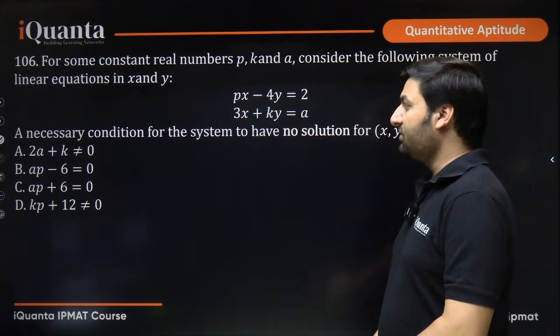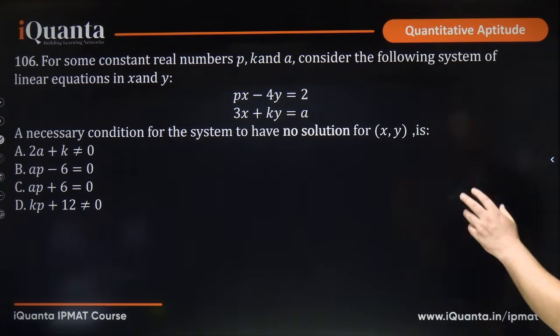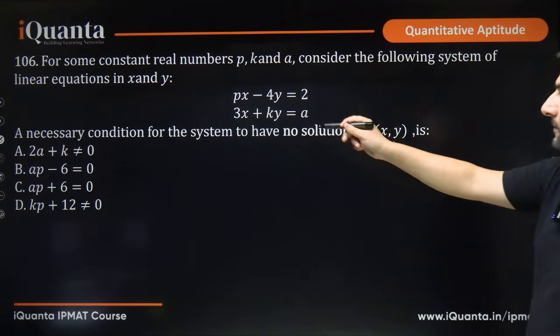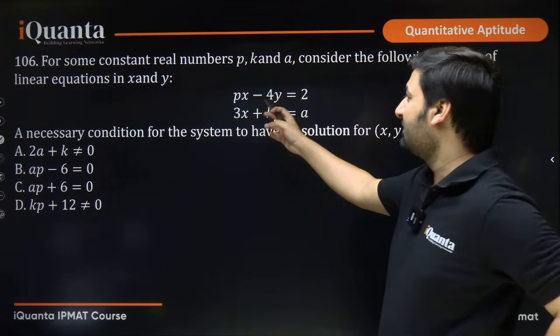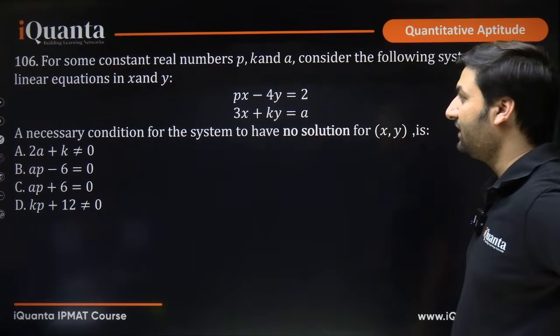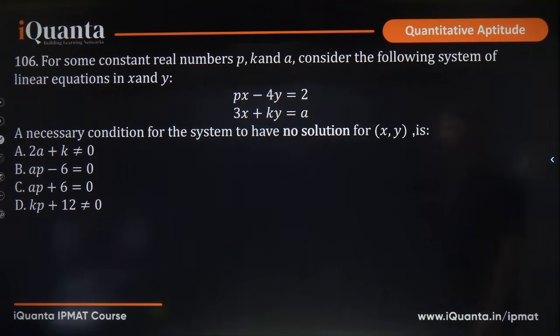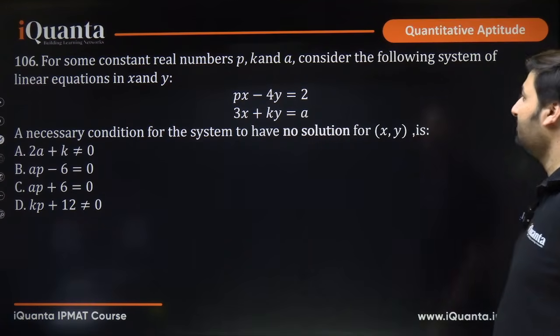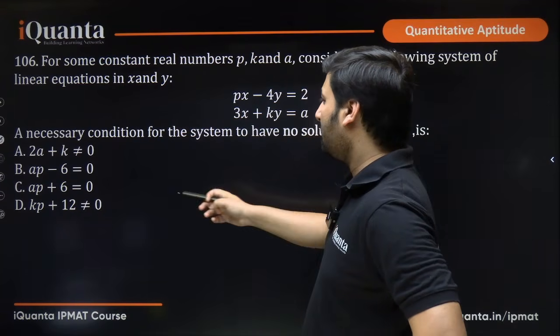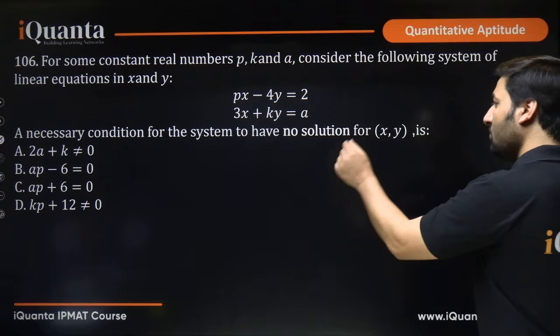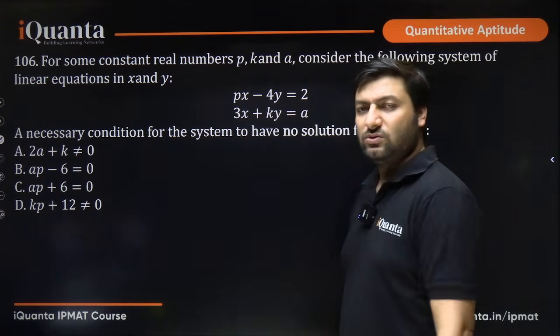Let's talk about this question now. For some constant real numbers p, k and a, consider the following system of linear equations in x and y. So px minus 4y is 2, 3x plus ky equals a. For some constant real numbers p, k, a. So these are constant real numbers, okay? These are the conditions, these are linear equations, a necessary condition for a system to have no solution for x comma y. So I hope you remember this.